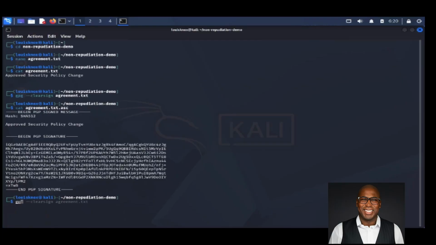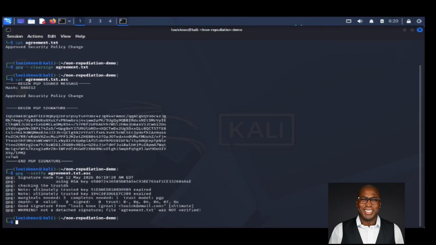With the file being signed, the next step is verification. The verification succeeds. This confirms the message originated from the expected sender and that the contents have not been changed since the signature was created. But what happens if someone modifies the file after it's been signed?